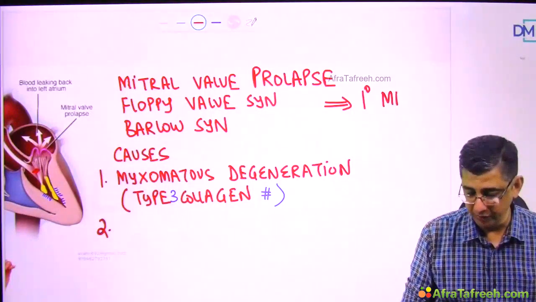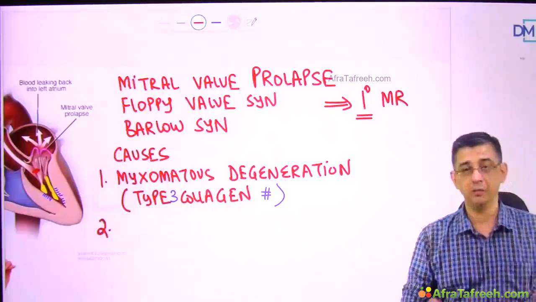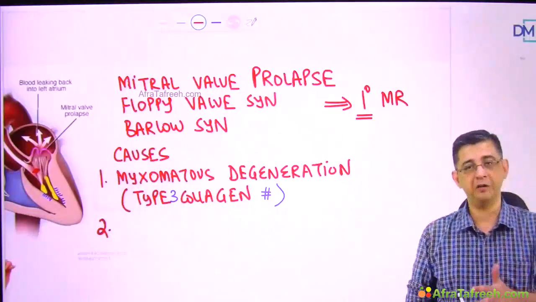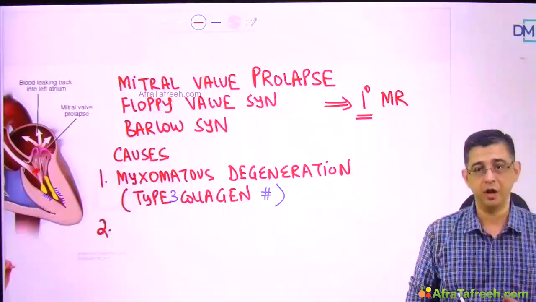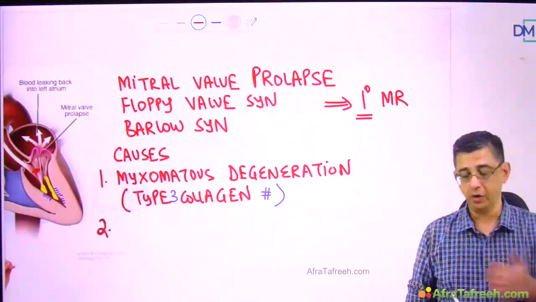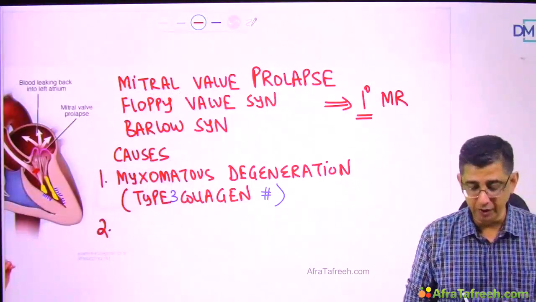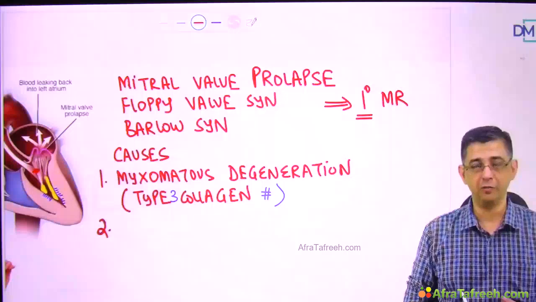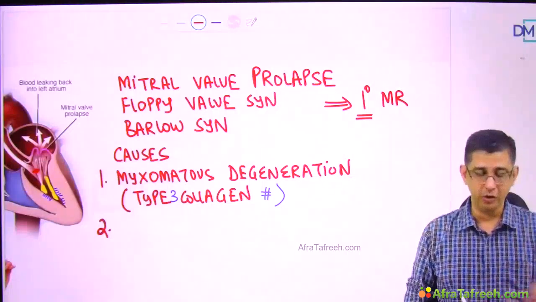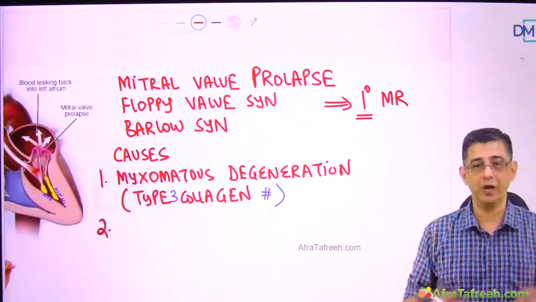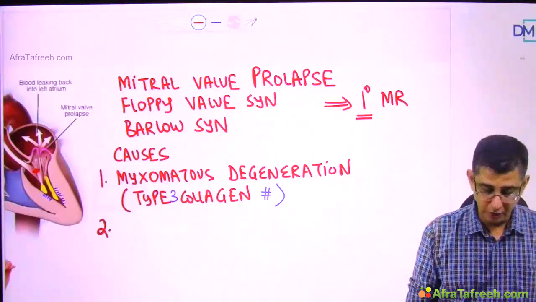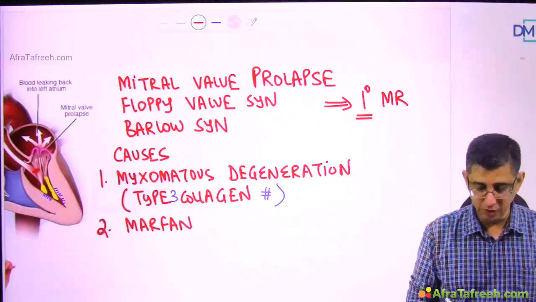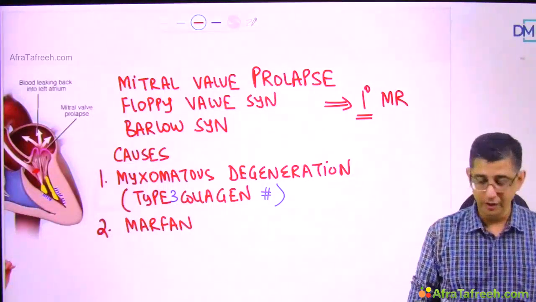I'll repeat both the facts again so that you can make a better orientation. One, I told you the leading cause of mitral valve prolapse is myxomatous degeneration, and the complication that it will cause is development of primary mitral regurgitation in a patient. This myxomatous degeneration is because of the defective myofibrils, in a sense that type 3 collagen is defective, so the valve billows up higher than normal. The second cause of mitral valve prolapse is connective tissue disorders like Marfan syndrome or Ehlers-Danlos syndrome.